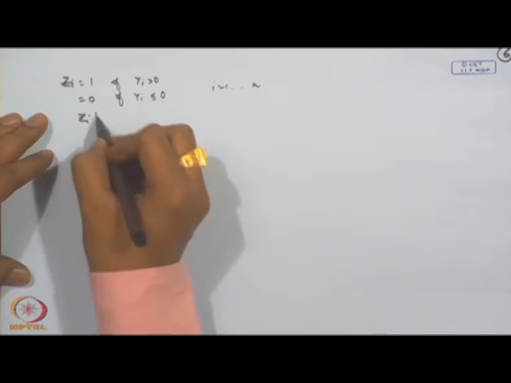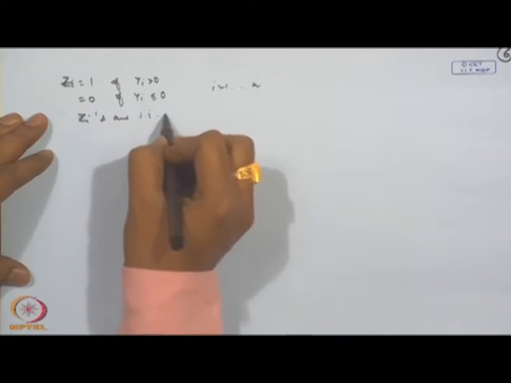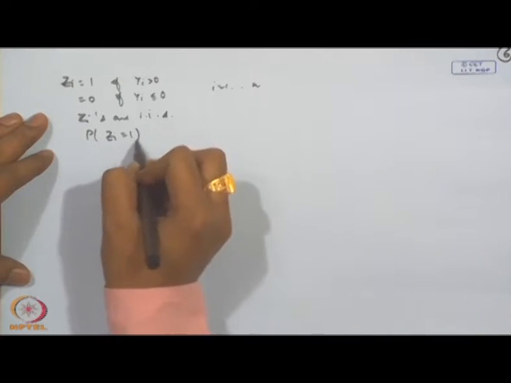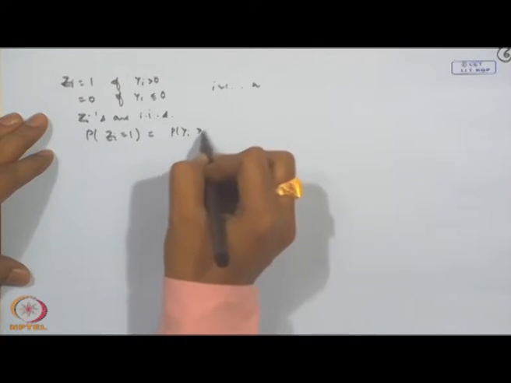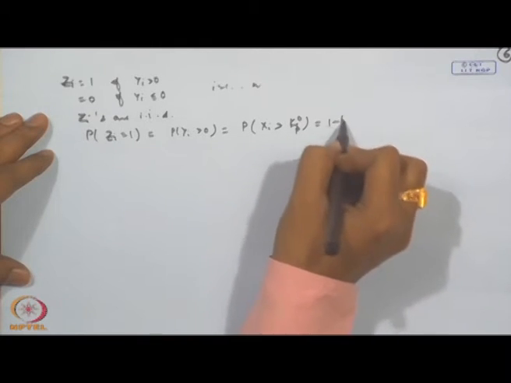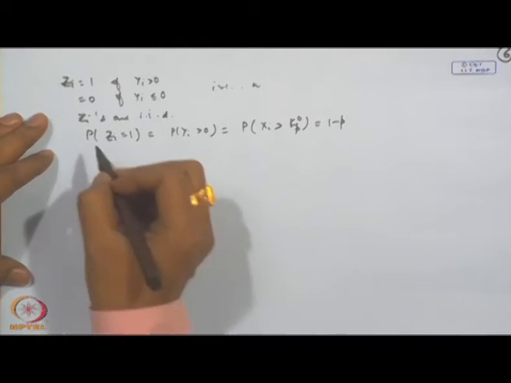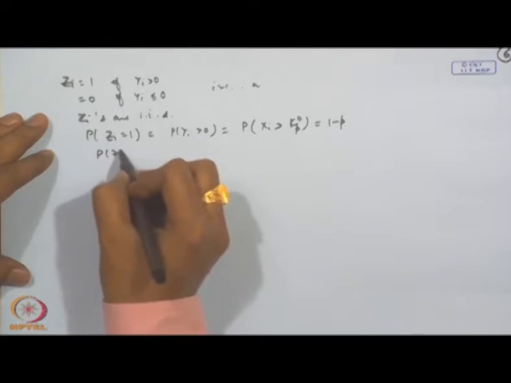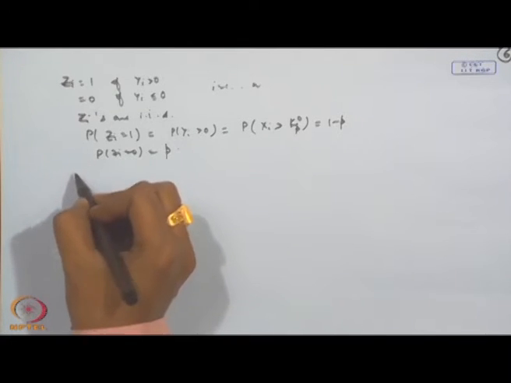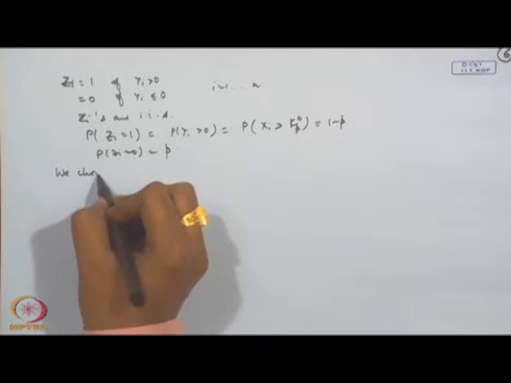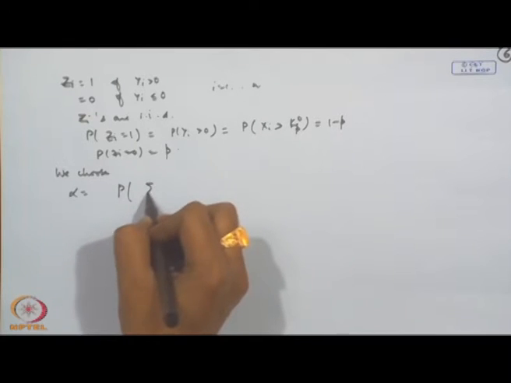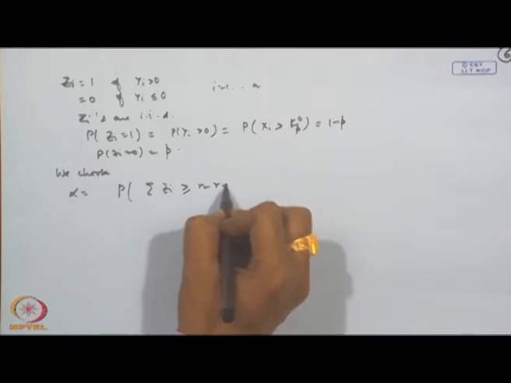Then Z_i's are i.i.d., and we consider probability of Z_i equal to 1, that is equal to probability of Y_i greater than 0, that is probability of X_i greater than k_p0, that is equal to 1 minus p, and of course, probability of Z_i equal to 0 will become equal to p. So, we choose, so alpha is equal to probability of sigma Z_i greater than or equal to n minus r plus 1.